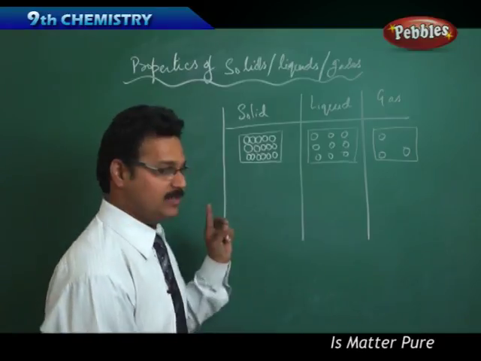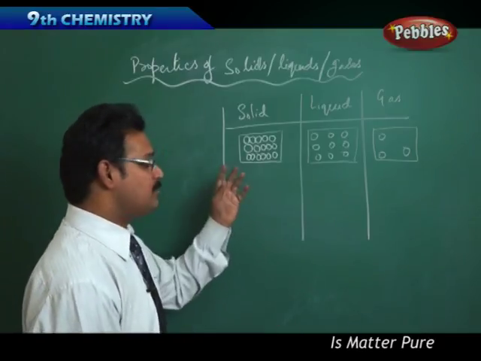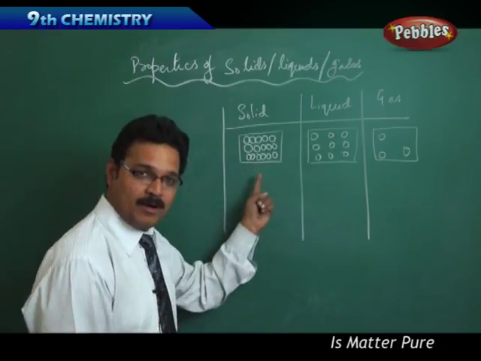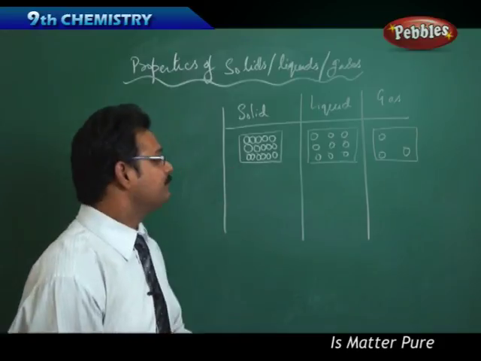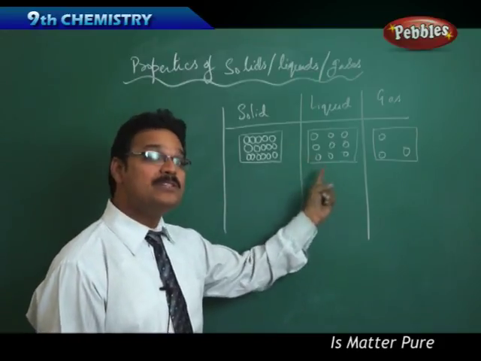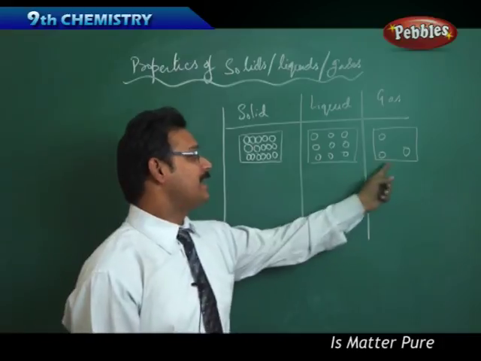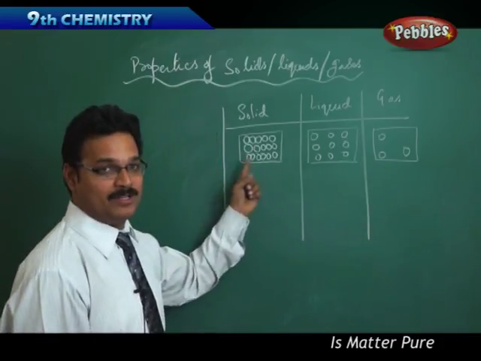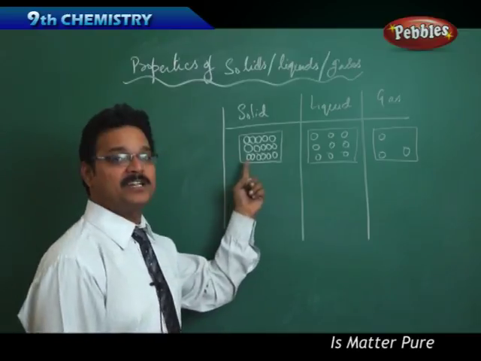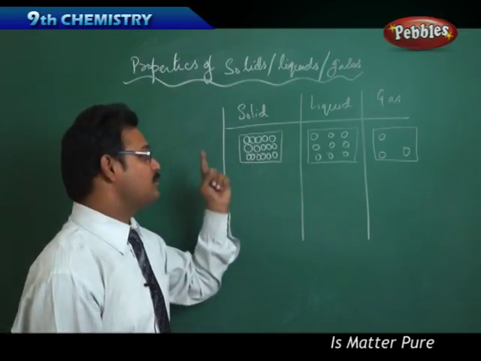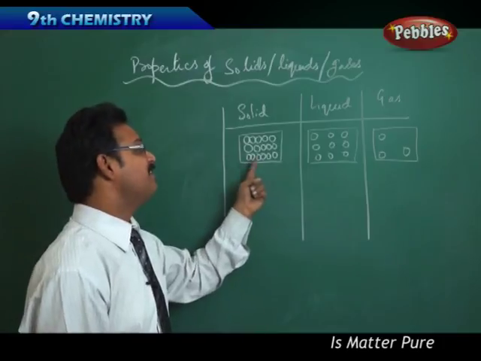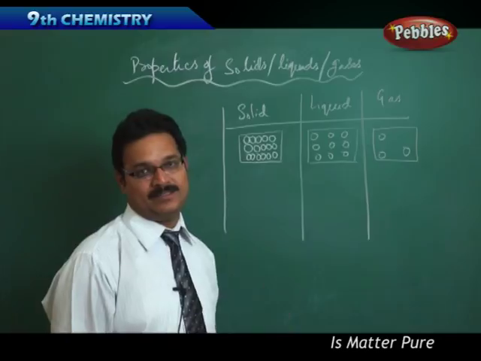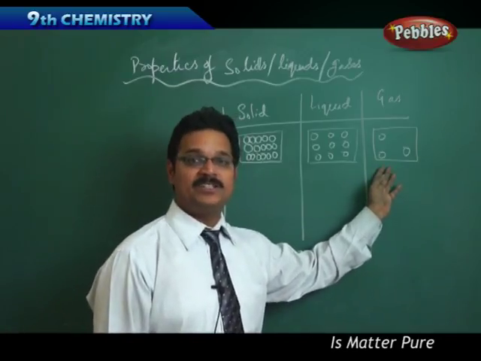So the first property I am telling you is the arrangement of atoms. In solids the atoms are regularly arranged in a regular pattern, and in liquids the atoms are loosely packed. In gases the atoms are very loosely packed. Now the second property, force of attraction between the atoms. Force of attraction between the atoms is very high in solids. In liquids, force of attraction is less. In gases, force of attraction is negligible.